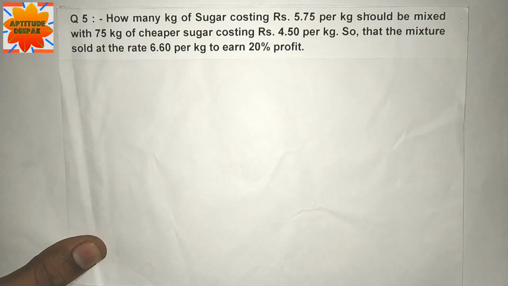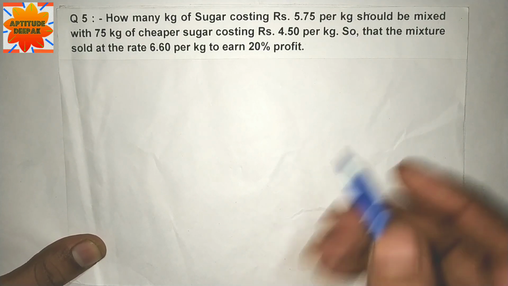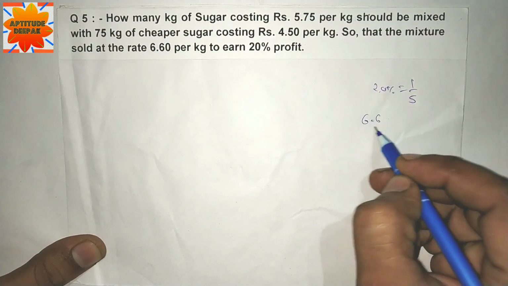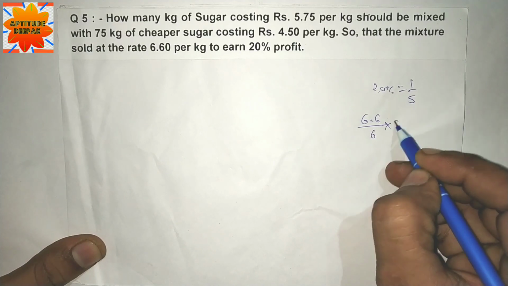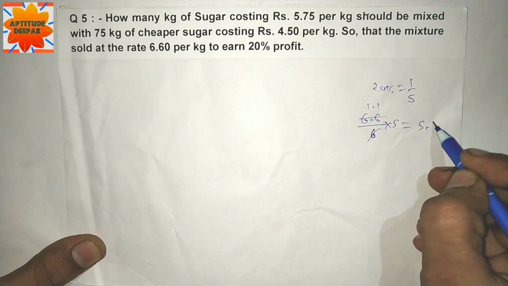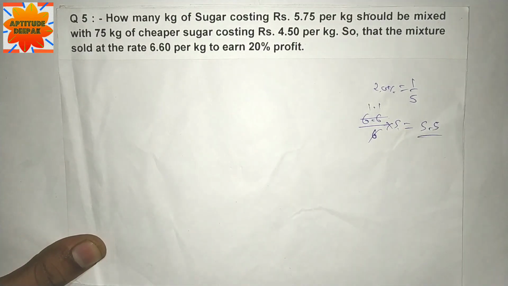Moving on to question number 5. How many kilograms of sugar costing ₹5.75 per kg should be mixed with 75 kilograms of the cheapest sugar costing ₹4.5 per kg so that the mixture sold at the rate of ₹6.60 per kg earns 20% profit? 20% is 1.2, 6.6 divided by 6 and multiplied by 5 is 1.1 multiplied by 5, which is 5.5. 5.5 is the average.